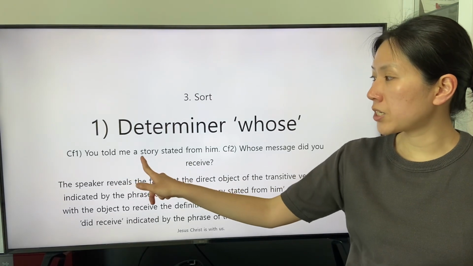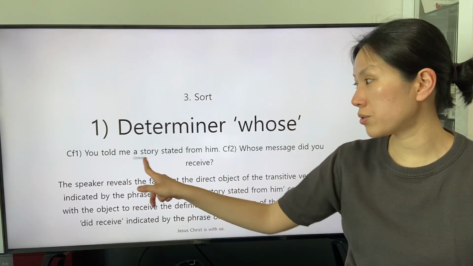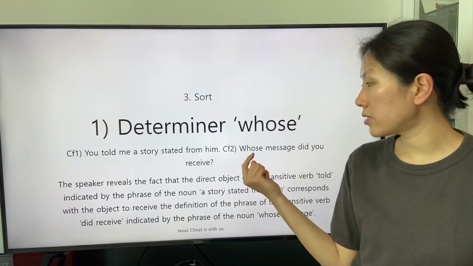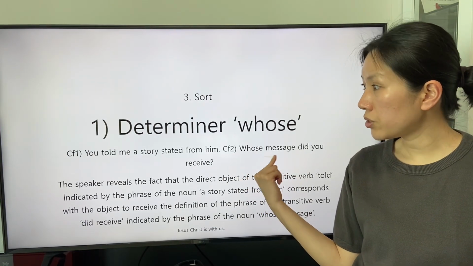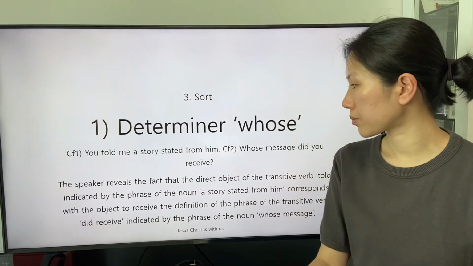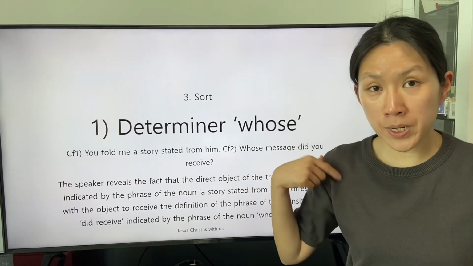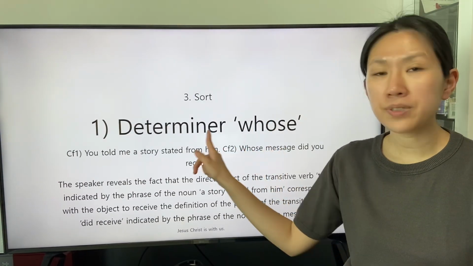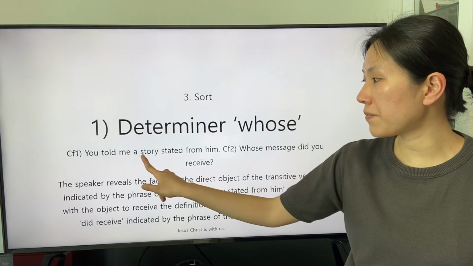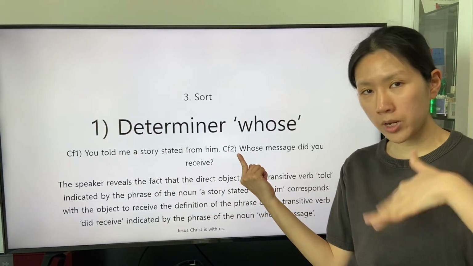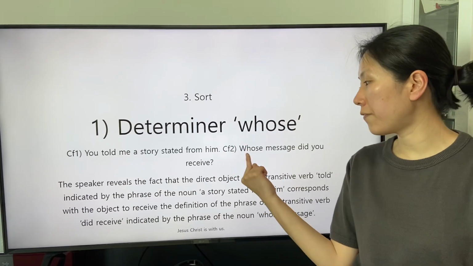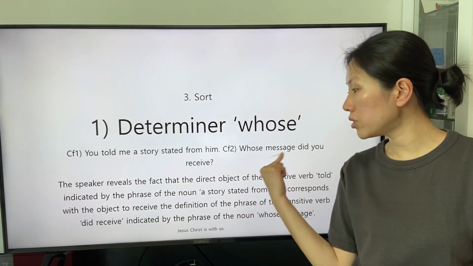The first indication is this: a story stated from him. The second indication is this: whose message. The speaker replaces the phrase of the noun "a story stated from him" with the subordinate clause, which starts with the phrase of the relative noun "whose message."